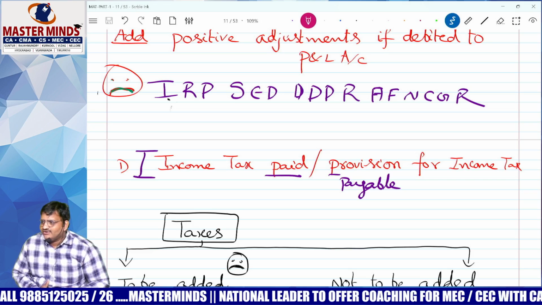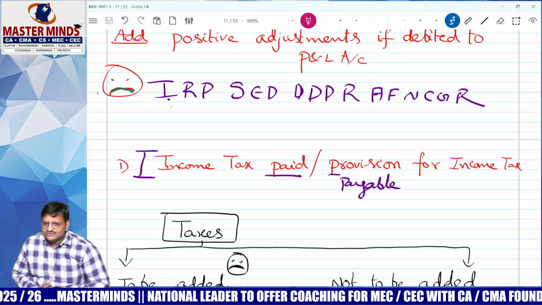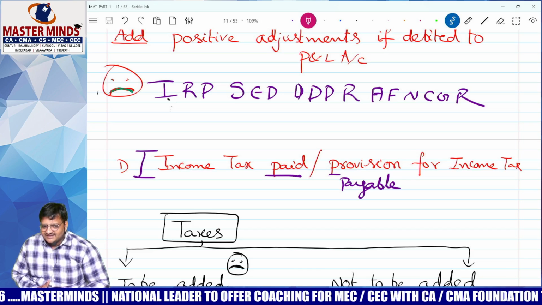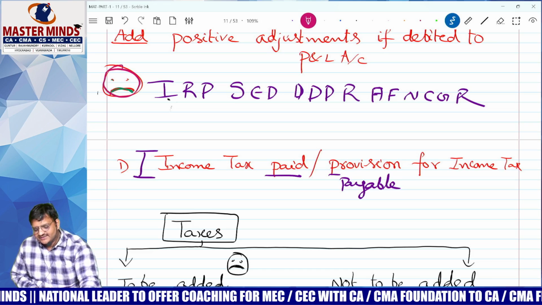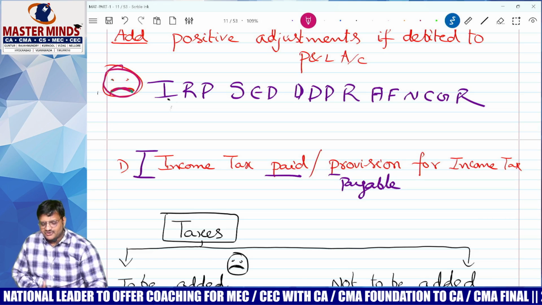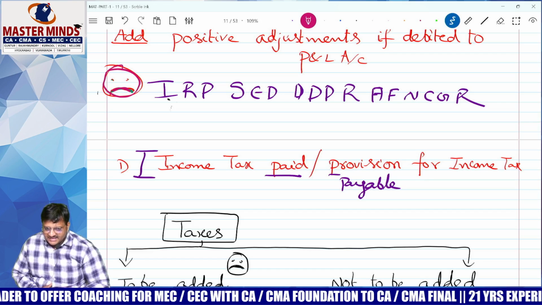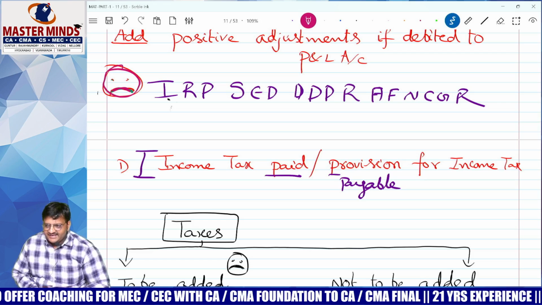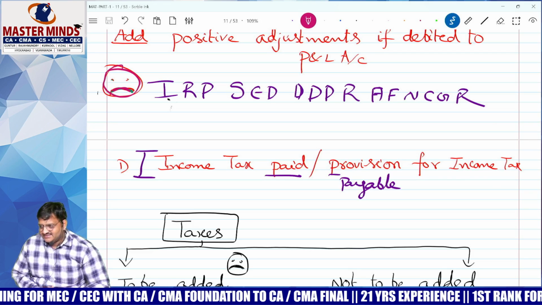If it is more, he has to pay as per MAT only. Correct? So add best or less best? Less best. Anyhow, if you say add, SSC will feel discomfort. You have to add. These are the things. Sing a song. I R P S E D D D R A F N C Z R.